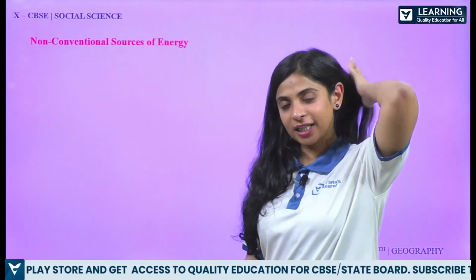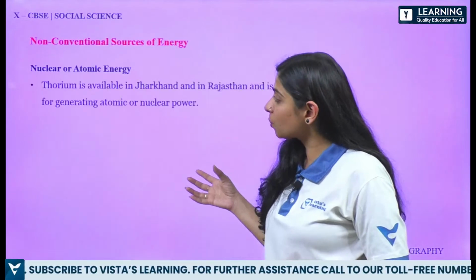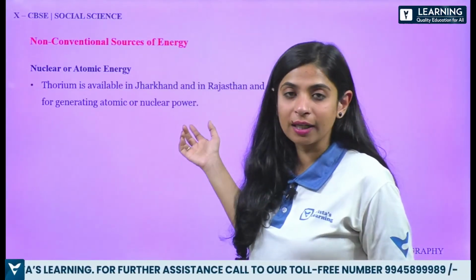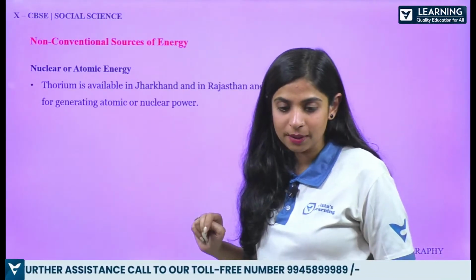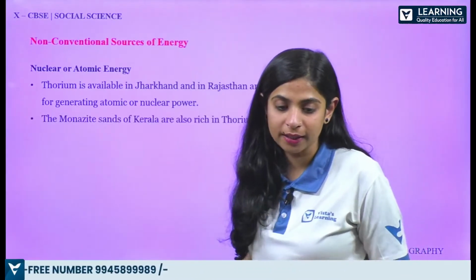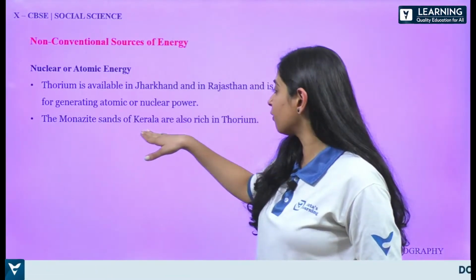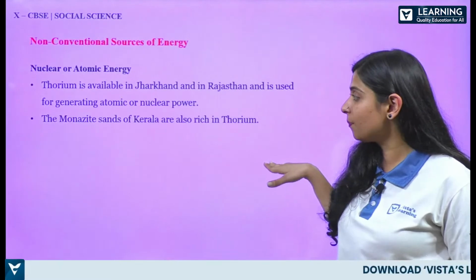Then we have non-conventional sources of energy. We have nuclear or atomic energy. Thorium is available in Jharkhand and Rajasthan. These are the two examples, and it is used for generating atomic or nuclear power. Then we have monazite sands of Kerala, which are also rich in thorium.